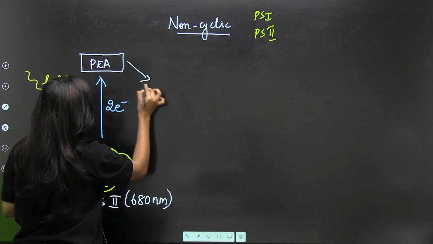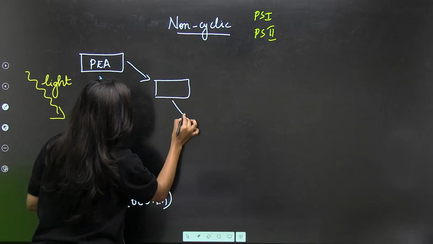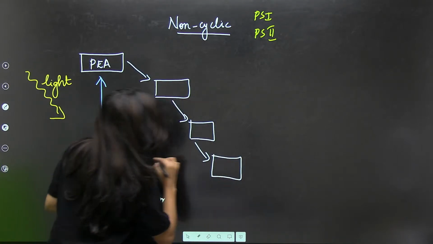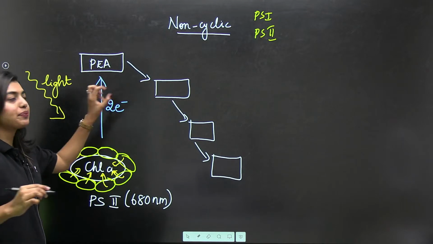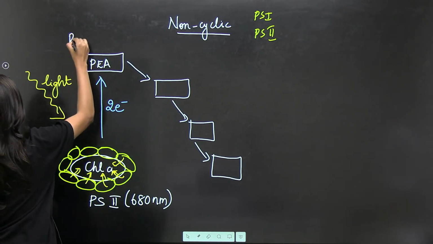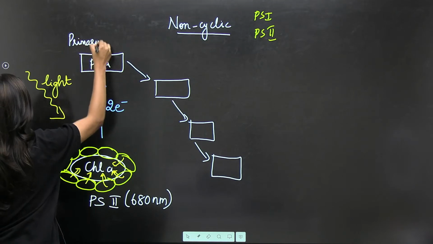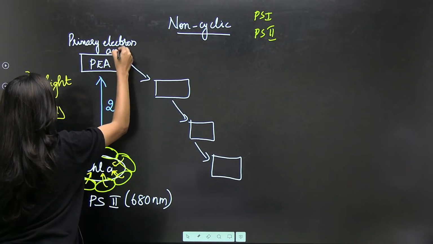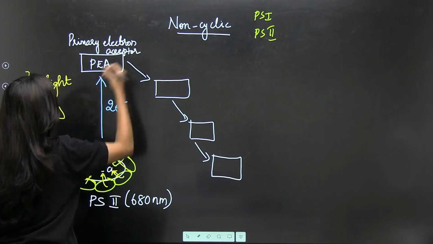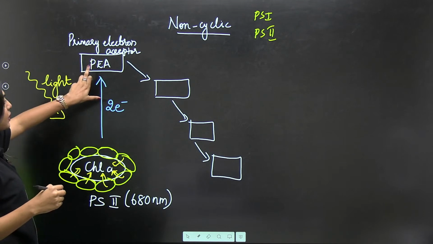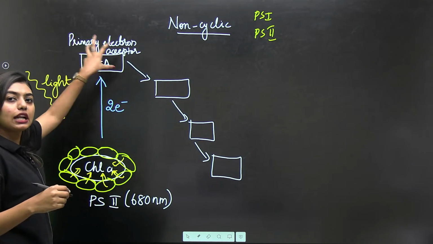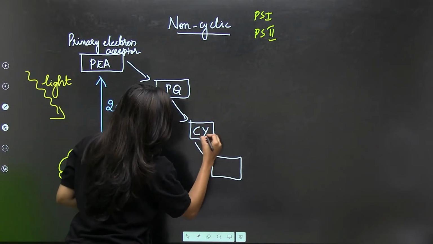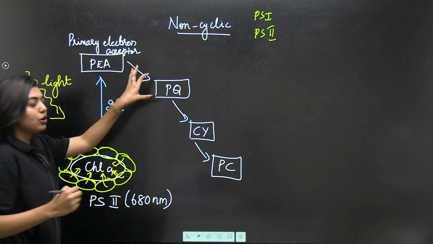Now I'm just going to draw a few boxes. I want all of you to draw with me, because by the end of this I want all of you to be clear. PEA stands for primary electron acceptor. From the primary electron acceptor the electron goes to PQ, then CY and PC. Now I'll tell you what all this is.